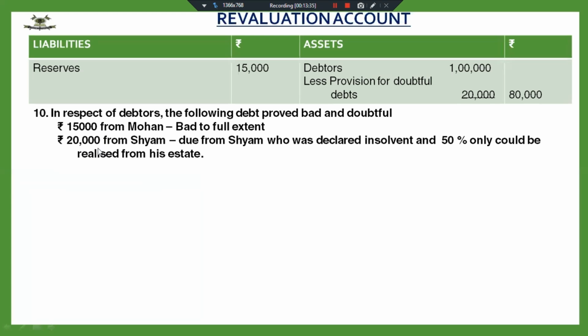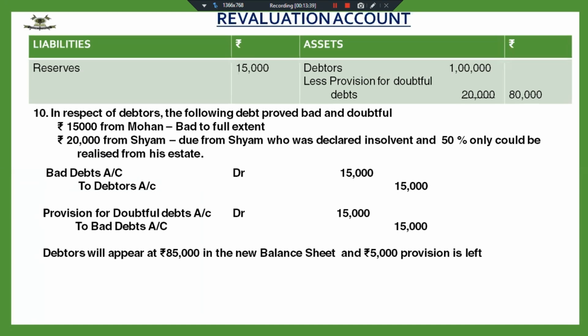So we are going to create provision for this. My first journal entry: bad debts to debtors, same. Then I'm going to charge bad debts from provision for doubtful debts. Fine. So how much provision is left with me? Out of this 20,000, 15,000 has been utilized. So I'm left with 5,000.